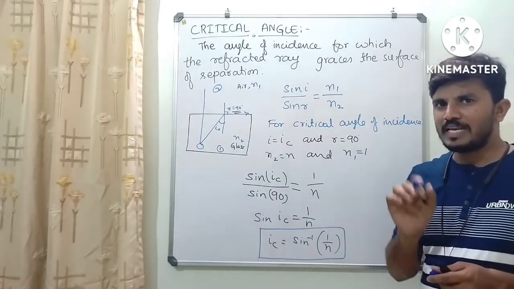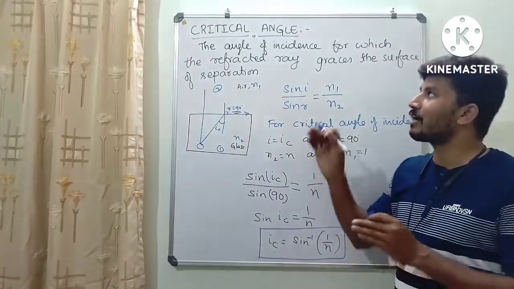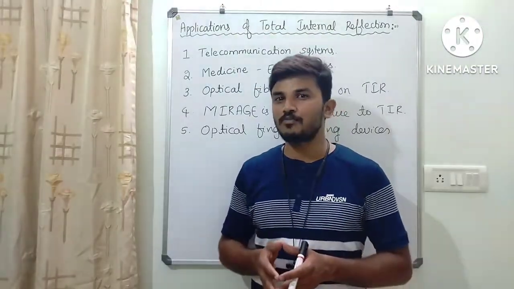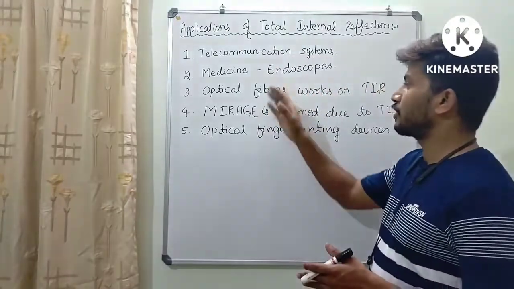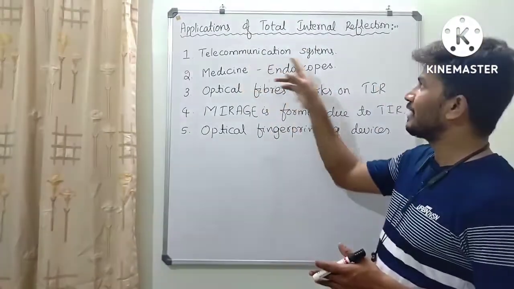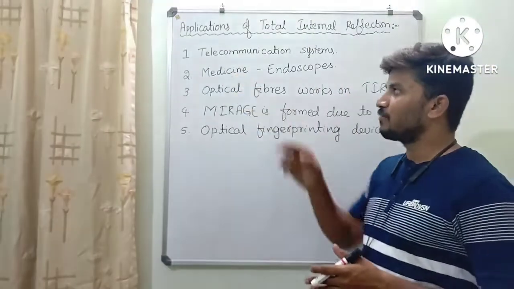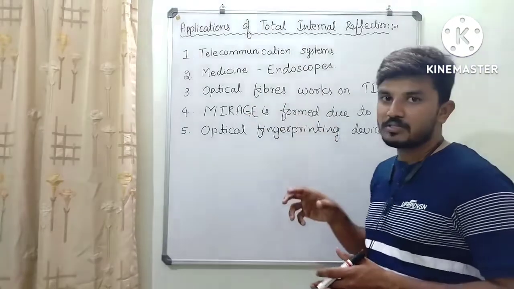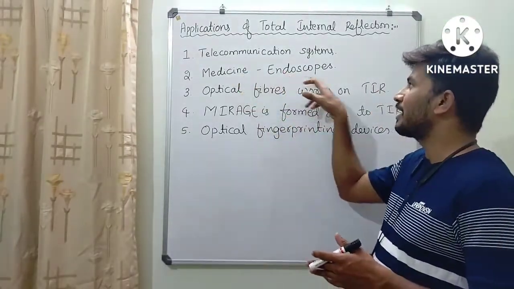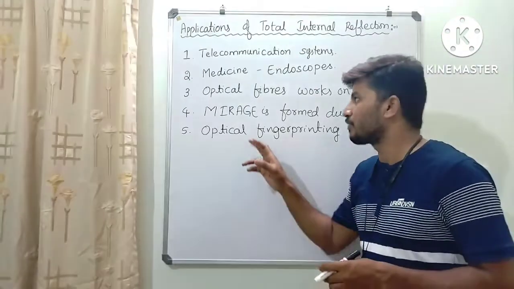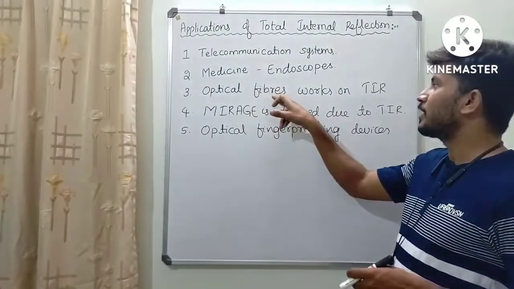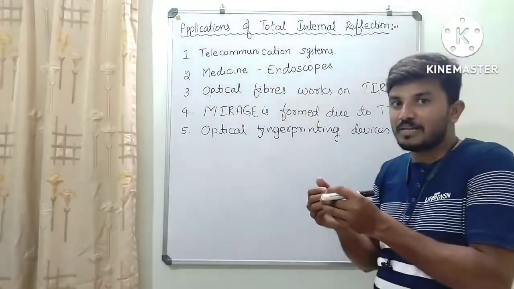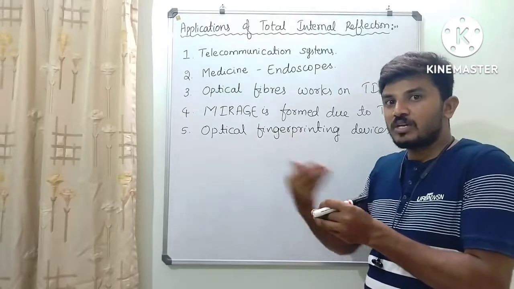Now let us discuss the applications of total internal reflection. Next we have the applications of total internal reflection. Here I have mentioned a few of them. The first one is telecommunication systems. The second one is that we use total internal reflection in optical fibers, and those optical fibers are used in endoscopy, especially in the medicine field. And thirdly, optical fibers work on the principle of total internal reflection and are used for telecommunication as well as to pass information through the internet.